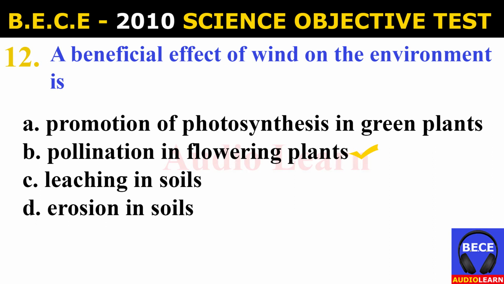Number 12. A beneficial effect of wind on the environment is A. promotion of photosynthesis in green plants, B. pollination in flowering plants, C. leaching in soils, D. erosion in soils. And the answer is B. Pollination in flowering plants. A beneficial effect of wind on the environment is pollination in flowering plants.